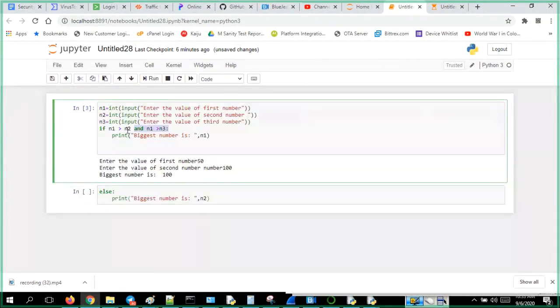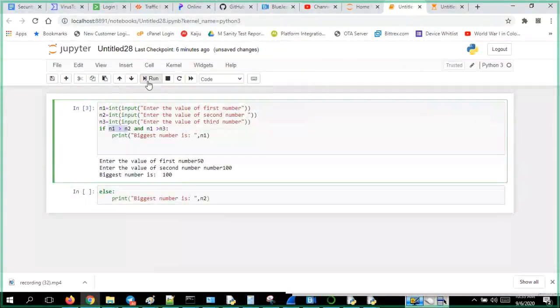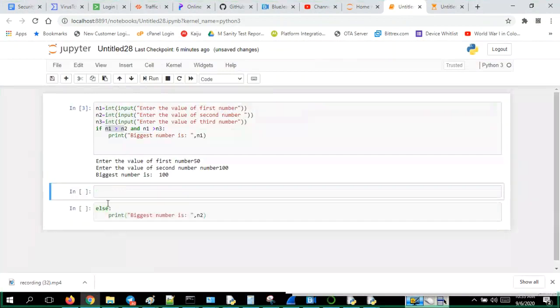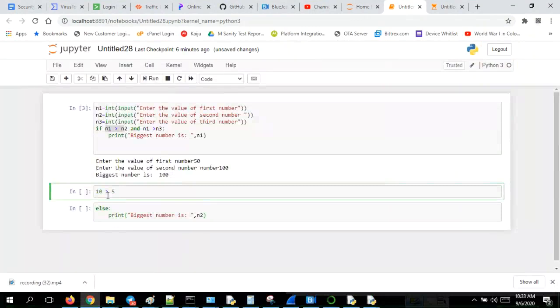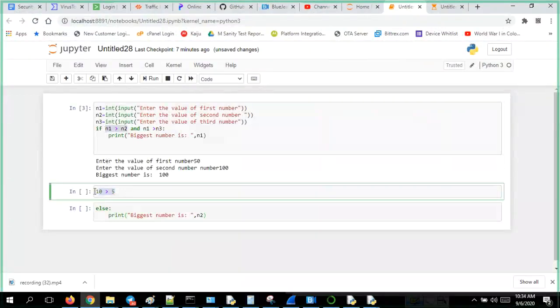If I perform N1 greater than N2, say 10 greater than 5, what is the result I'll get? True. True or false? Correct, right? First, it will check whether the statement is true or not. If it is true, it will just keep that. This will turn out to be true. Just remember that.